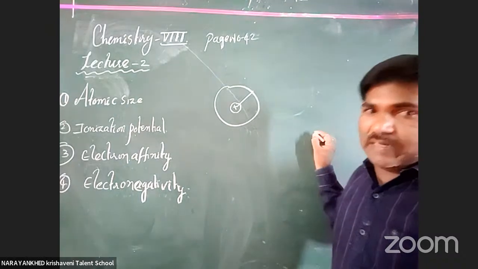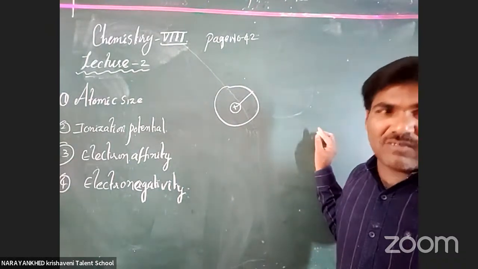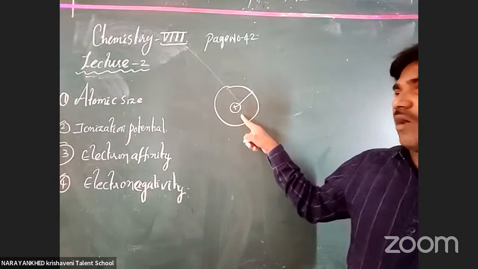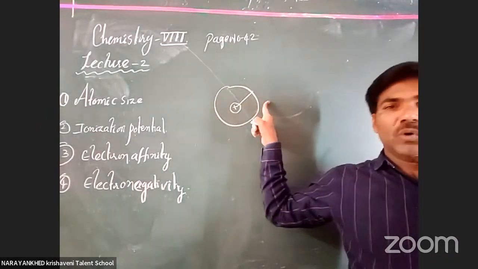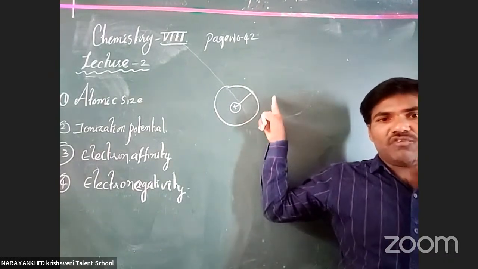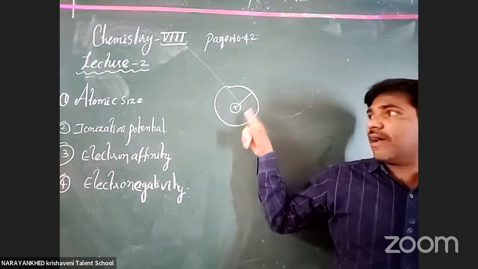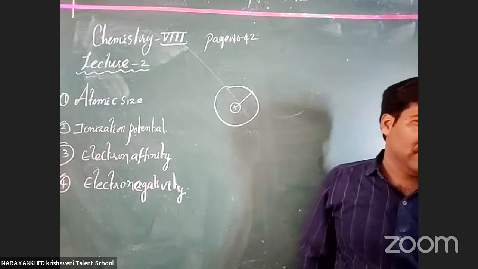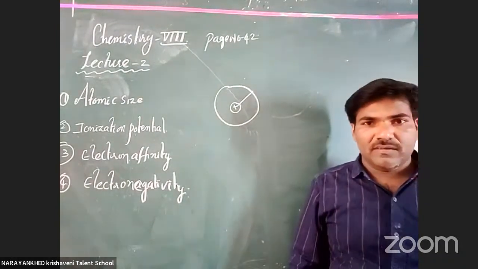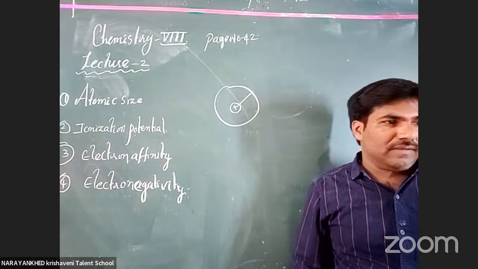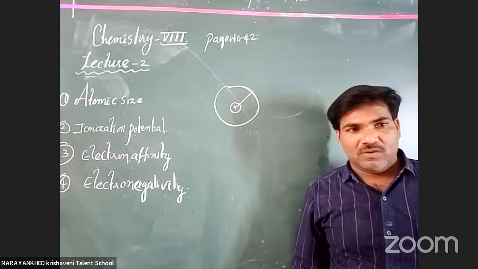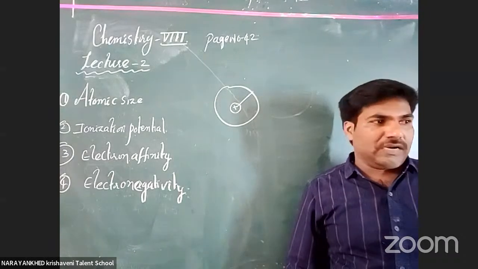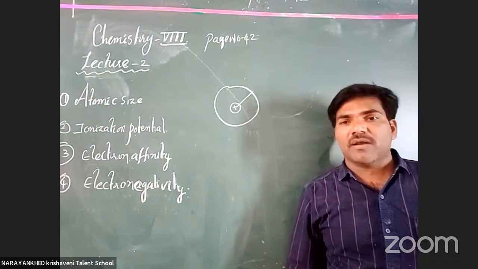The atomic radius is the distance between the nucleus and the outermost orbital. Different atoms have different atomic sizes. Every atom contains a nucleus at the center.